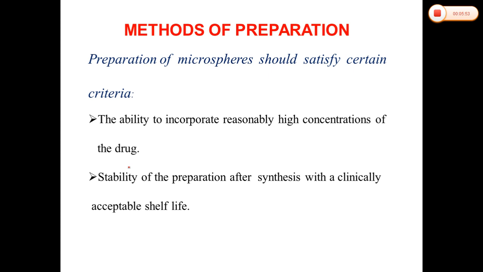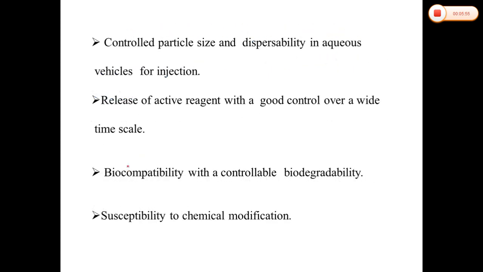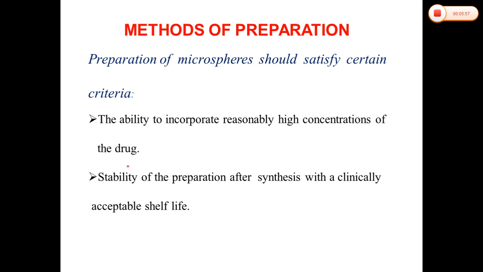Whenever we are formulating microencapsulation, whatever methods we are using, either the solvent evaporation method, the air suspension or Wurster method, or coacervation phase separation, they should have the proper ability to incorporate reasonably high concentrations of the drug. Because, as we have already discussed, the release mechanism is most commonly based on a concentration gradient and the thickness of our coating material.